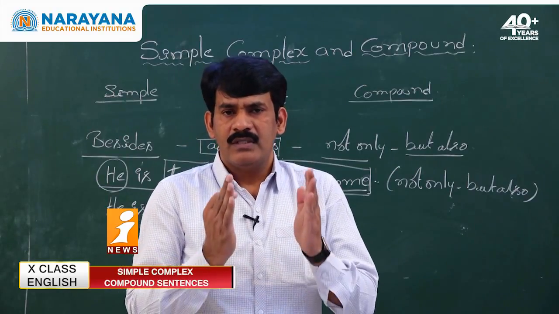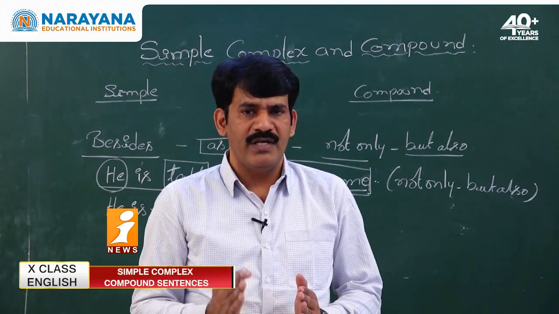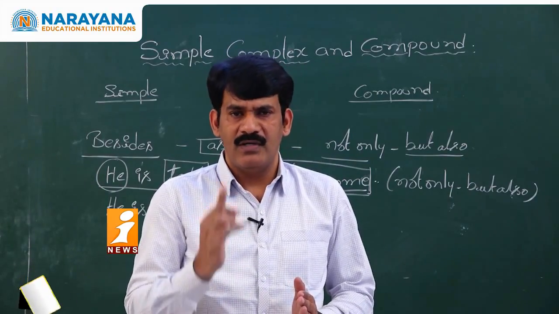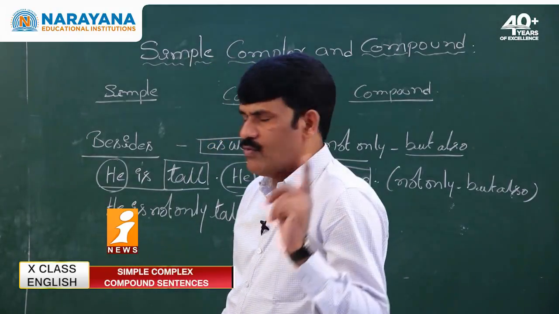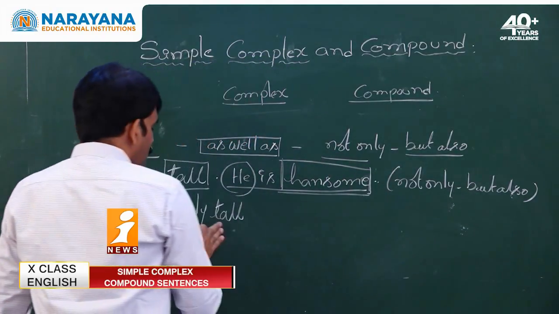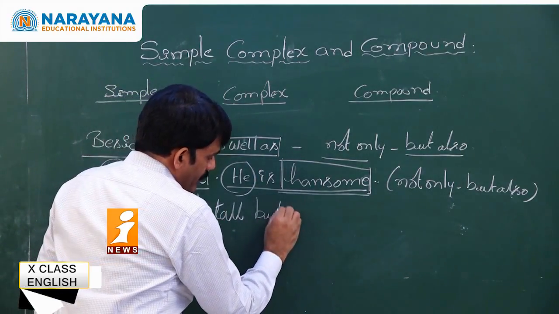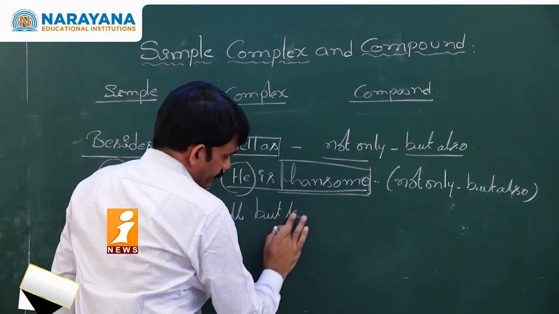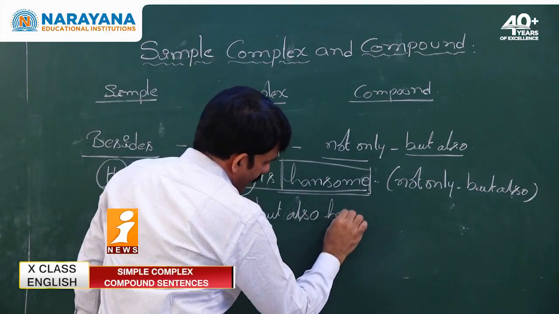When two sentences have the same subject, my dear students, you need to carry the subject only once. It is enough to carry the subject only once. He is not only tall but also handsome.